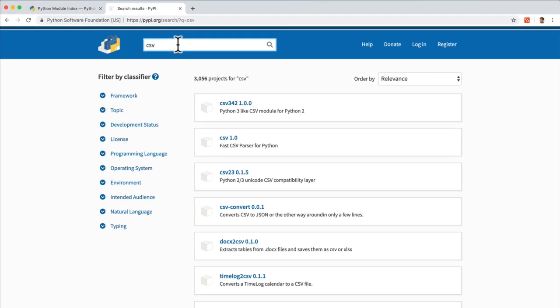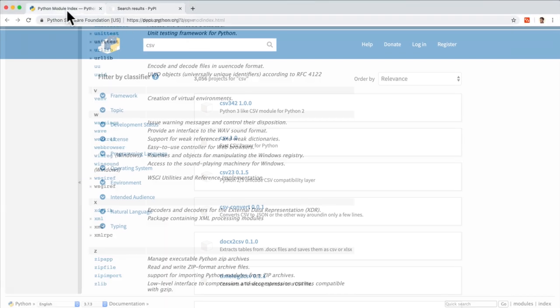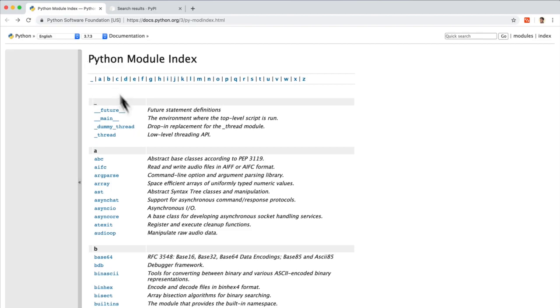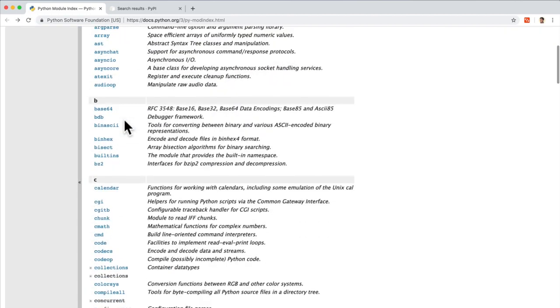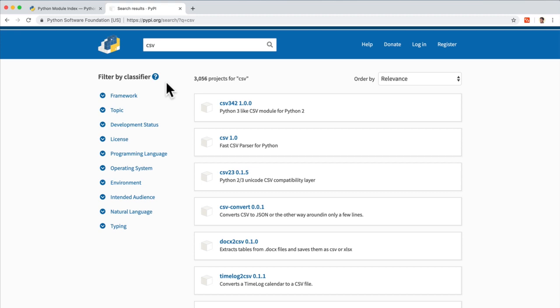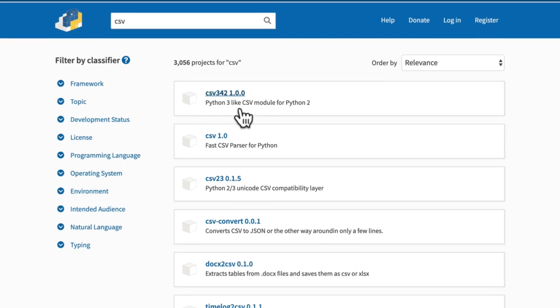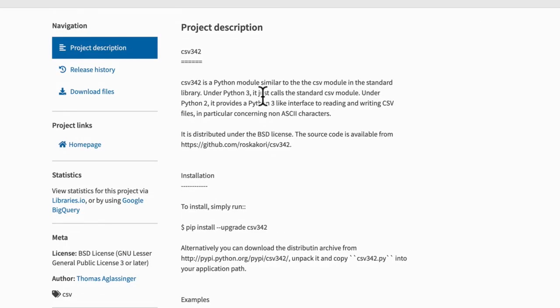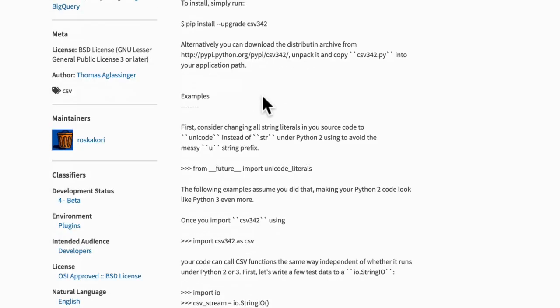Now, a good practice is to first check that something exists in the built-in modules. Maybe the standard Python library has it already. Otherwise, you come over here. Now, you get really, really good at noticing which projects are good and which projects are bad. For example, if I click on here, I can read about the project.